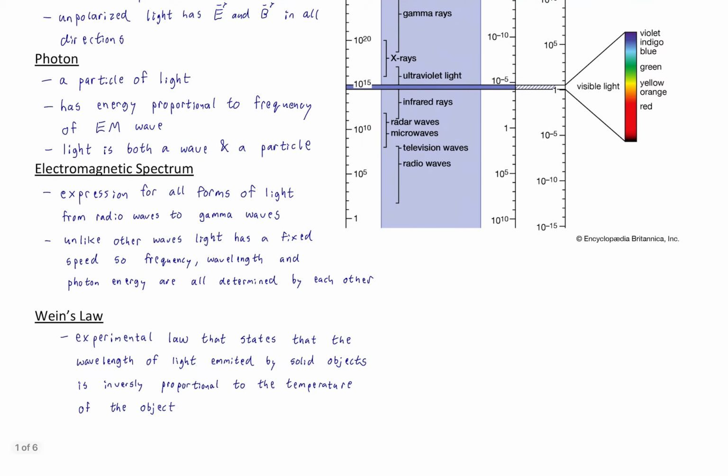Wien's law, our last idea here, is an experimental law that states that the wavelength of light emitted by solid objects is inversely proportional to the temperature of the object. Now, that idea of solid objects emitting light is actually part and parcel of the very history of quantum mechanics that led to the photon. And later when we talk about that, we will talk about the idea of black body radiation, which ultimately leads to this empirical law, this fitting law, a function that fits the observed behavior called Wien's law.